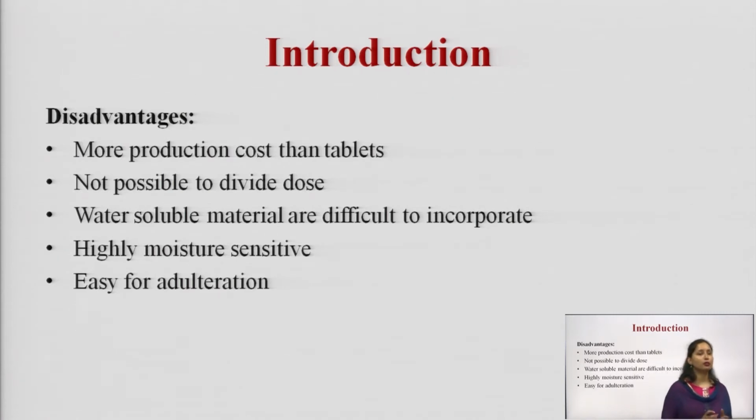Water soluble materials are difficult to incorporate, so those compositions which are soluble in water are difficult to encapsulate into the soft gelatin capsule. Highly moisture sensitive: since they have the humectant and a high content of gelatin and plasticizer, they are very sensitive towards moisture. Easy for adulteration.